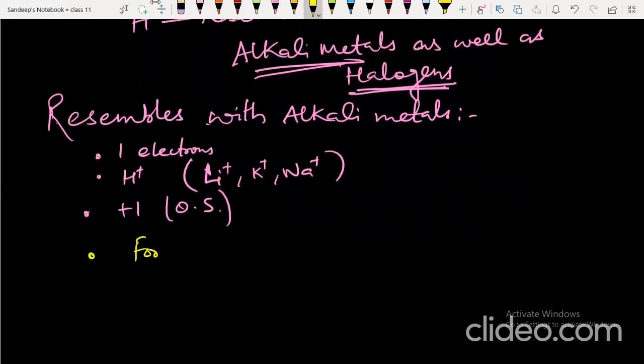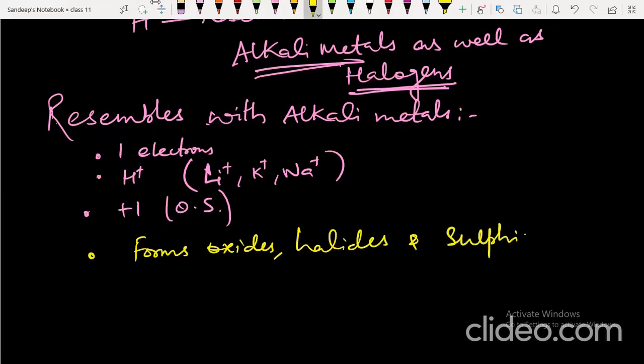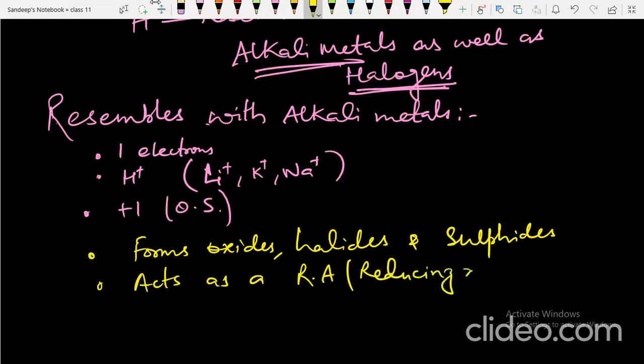It forms oxides, halides, and sulfides. It acts as a reducing agent, similar to the alkali metals. So how does it resemble alkali metals?